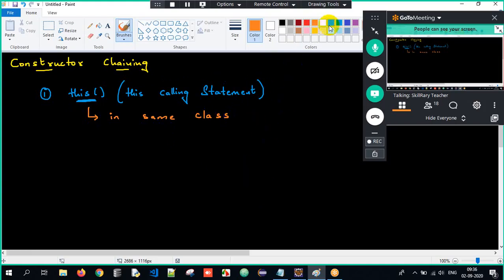And then we also make use of one more calling statement, which is nothing but the super calling statement. We call it the super calling statement. Got the clarity here? This super calling statement is used to invoke another constructor in another class. For that, an is-a relationship is mandatory.